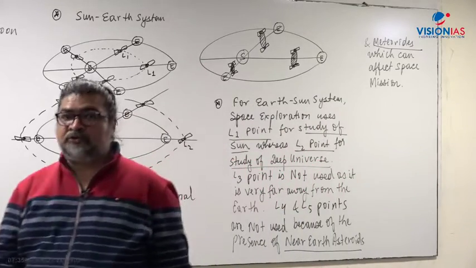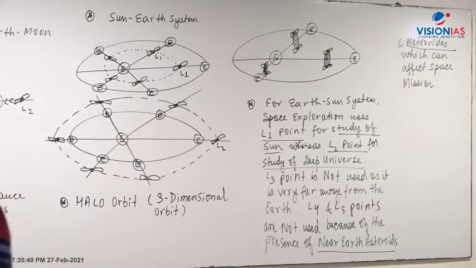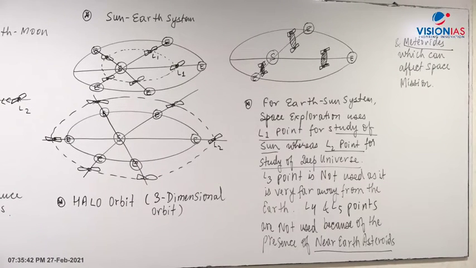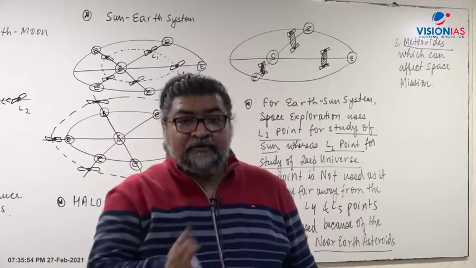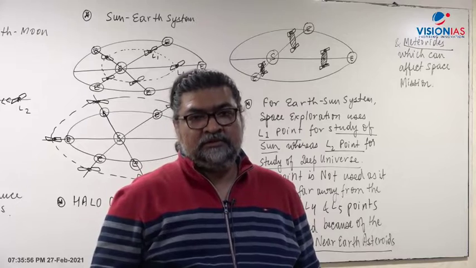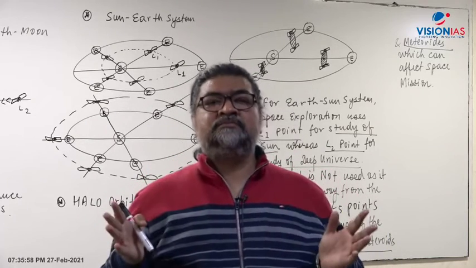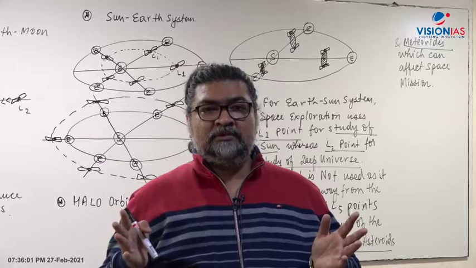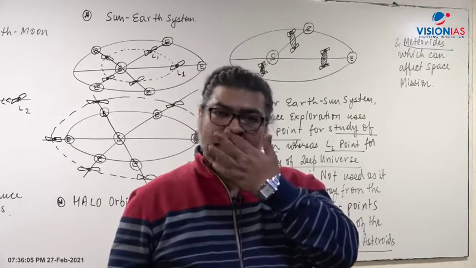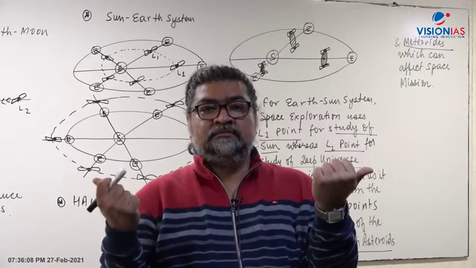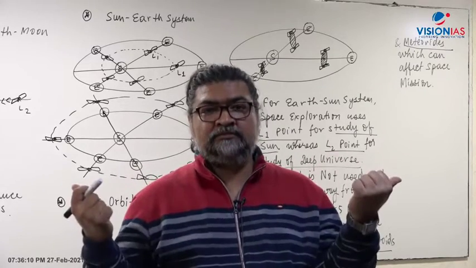Mr. Pratik is asking a question. The point is, Lagrangian points are points where forces are zero, so how will they displace it? Forces are not zero. Forces get balanced. Net force becomes zero. They are opposing forces. There is nothing called force equal to zero. There is no zero force. The opposing forces counterbalance each other.